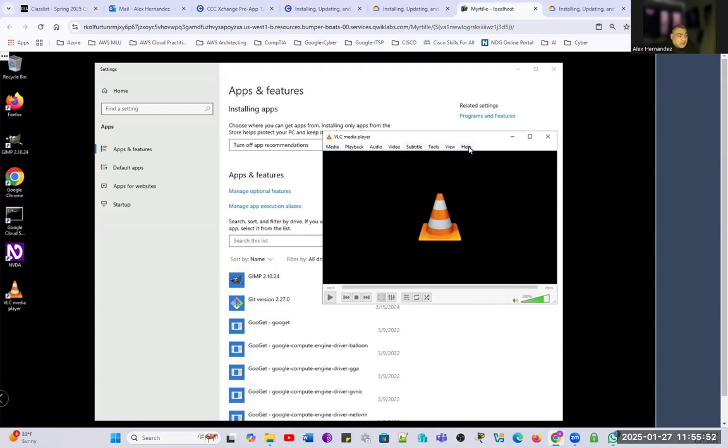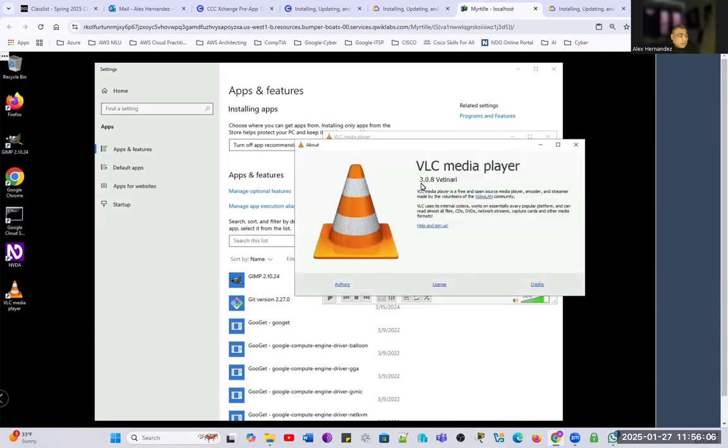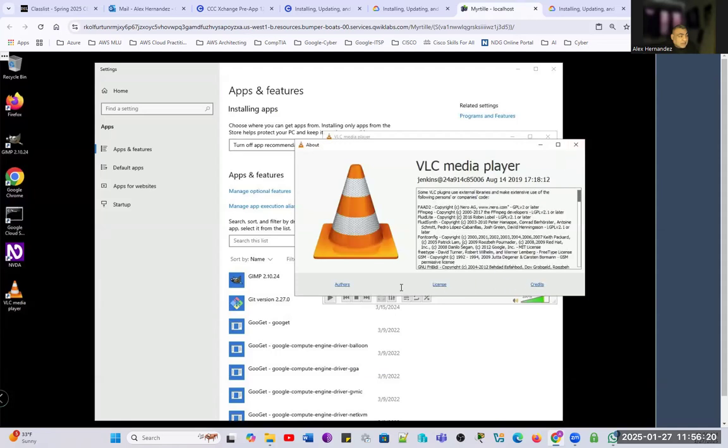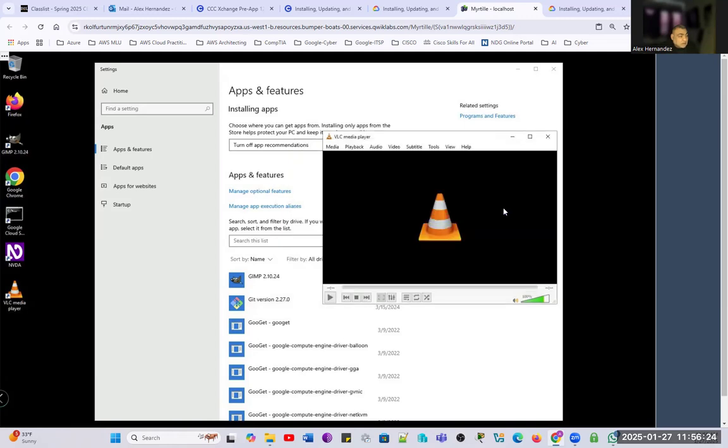How do we check for the current version? Usually, most of the programs have a version when you click on Help and About, or a shortcut with Shift F1. So we select that, and we can see that we have a version 3.0.8. This version is from August 2019, okay? You have more information here, license, credits, and we're just interested in the version, right? So we can close that.